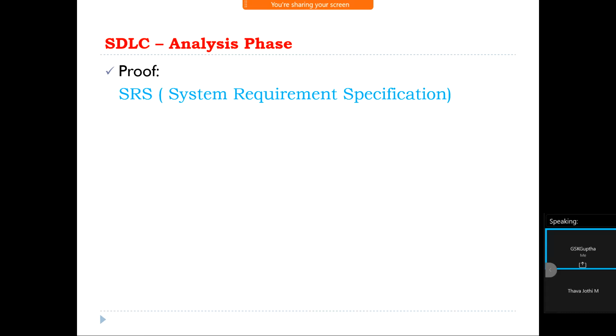But under the FRS, you can find only the requirements, the project-related requirement information. Under the SRS document, you can find software requirements and hardware requirements. Even employee resources, hardware and software requirements, everything. You can find it under the SRS document.